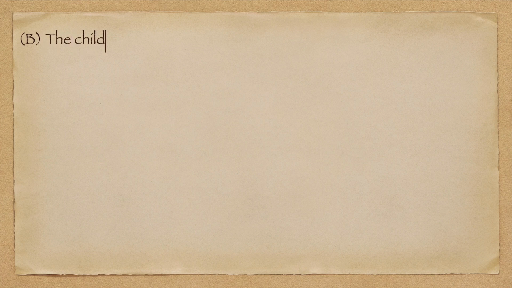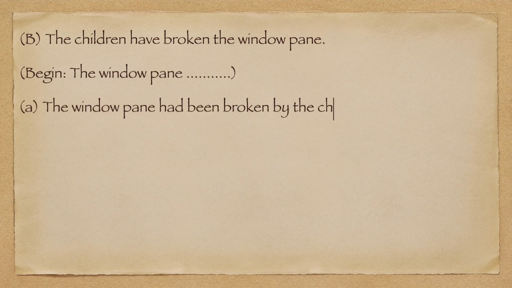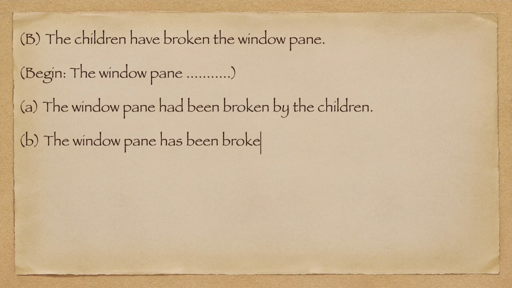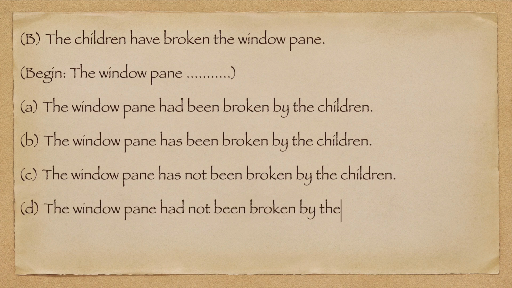B. The children have broken the window pane. Begin. The window pane. A. The window pane had been broken by the children. B. The window pane has been broken by the children. C. The window pane has not been broken by the children. D. The window pane had not been broken by the children.